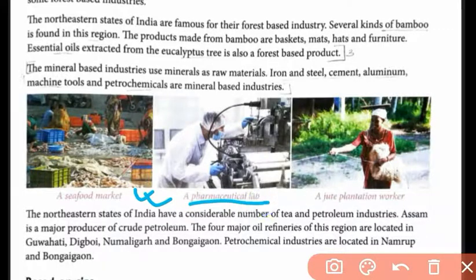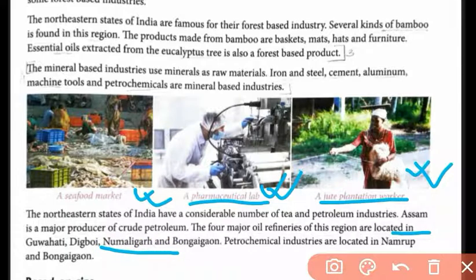The pharmaceutical industry can be forest based, and it can be agro based also. Assam is a major producer of crude petroleum. The major oil refineries of this region are at Digboi, Bongaigaon and Guwahati. Petrochemical industries are located in Namrup and Bongaigaon.